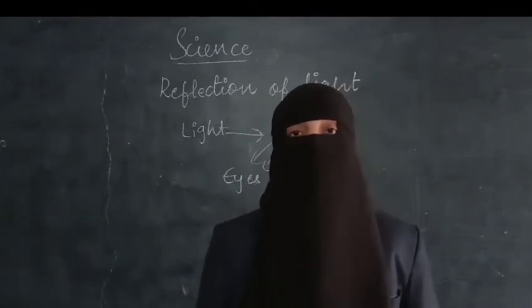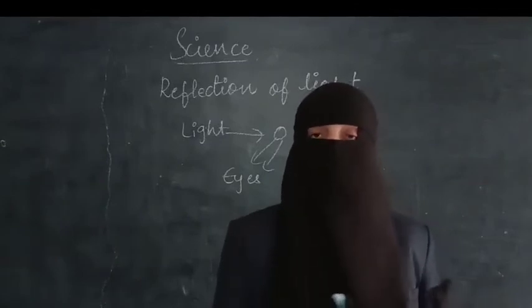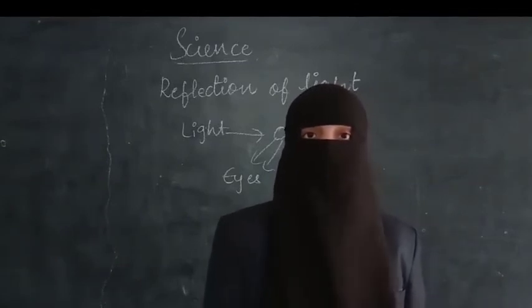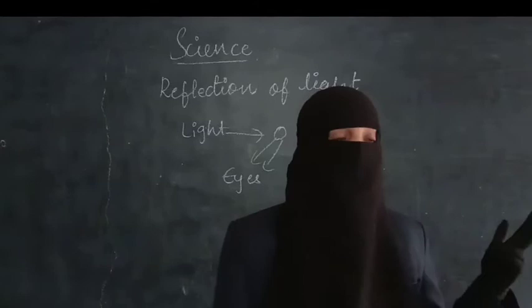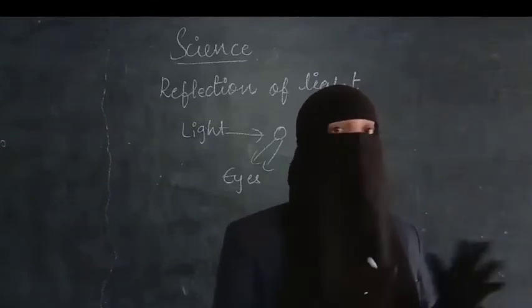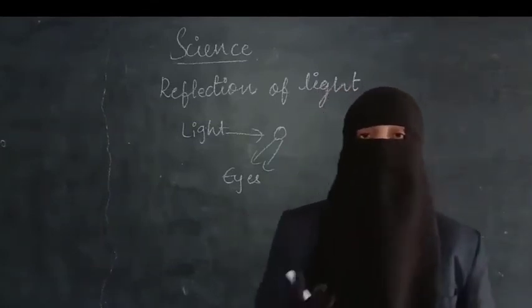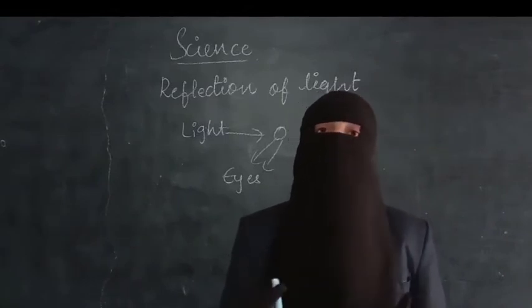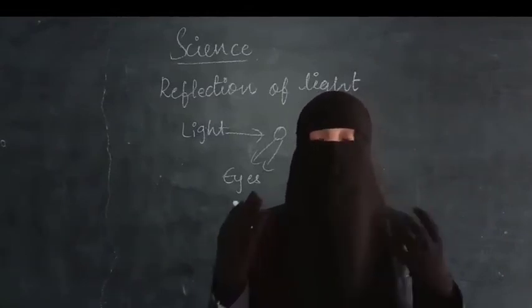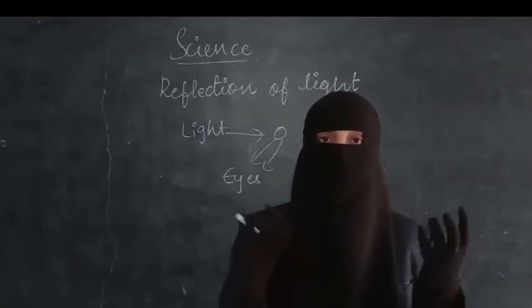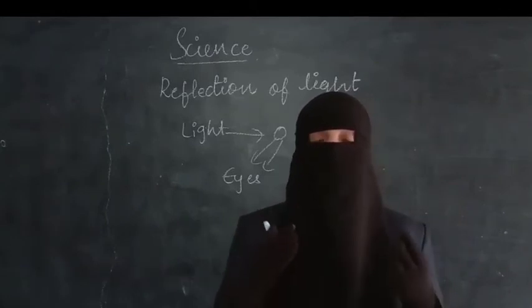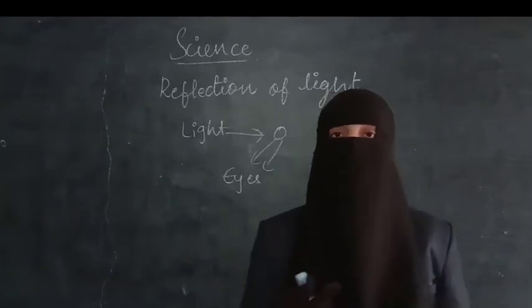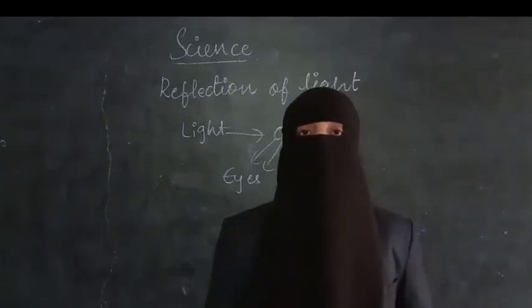We find reflection on the walls, on the ground, on any object. Even in the mirror, light rays fall on us, the object, then reach the mirror, and from the mirror to our eyes. That means here also reflection of light is playing an important role.